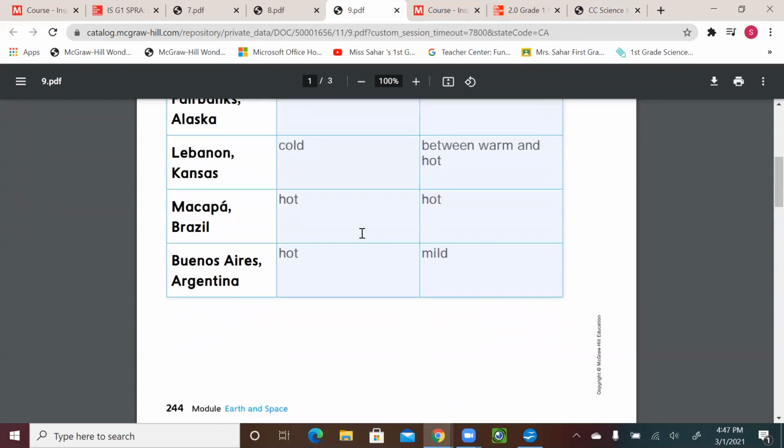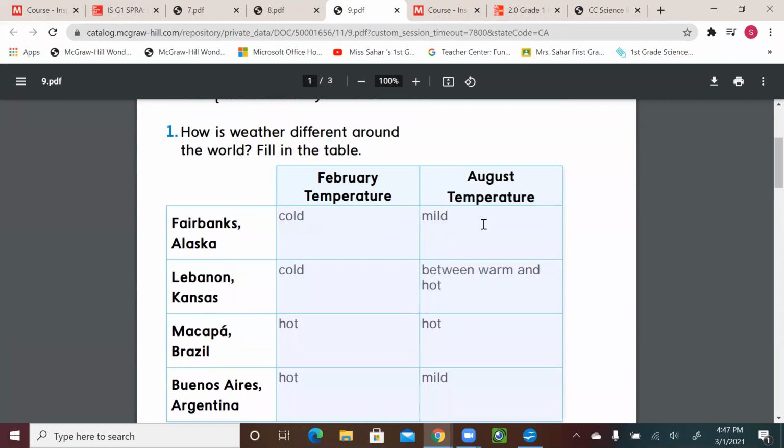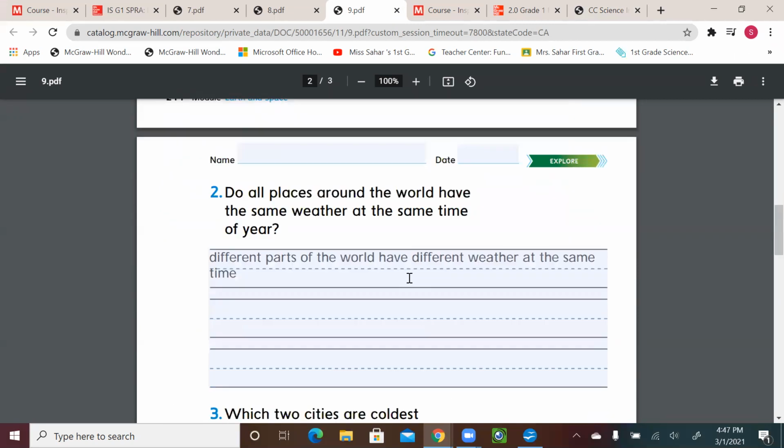All I did, because I put my information here, this is the data, I'm just looking at the month of August, and then I'm looking if it's hot or mild or cold. Since I don't have cold, it's going to be the mild or the hot. So these are the 2 coolest or coldest cities in August.